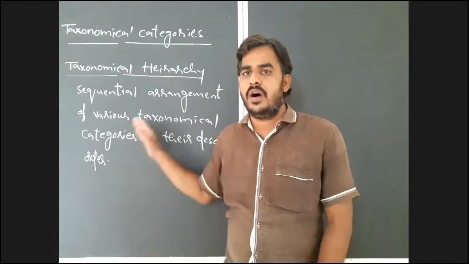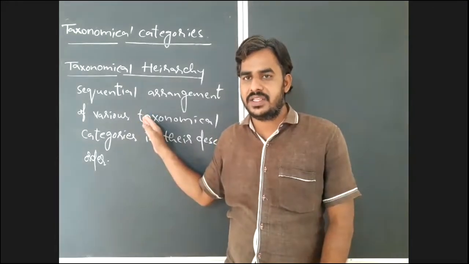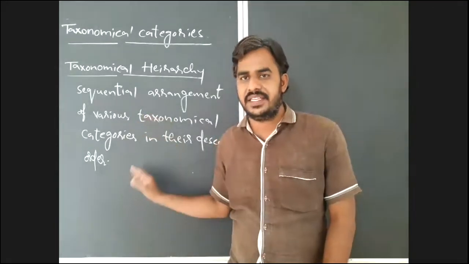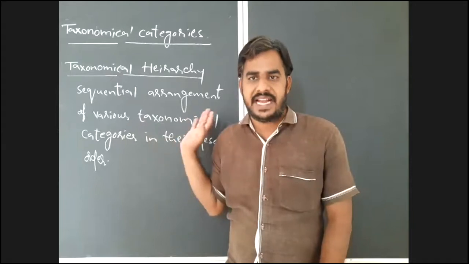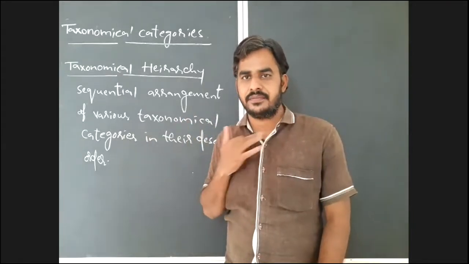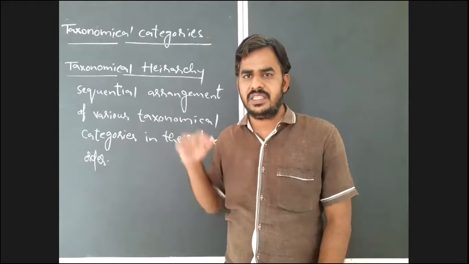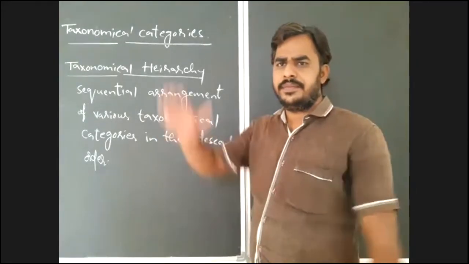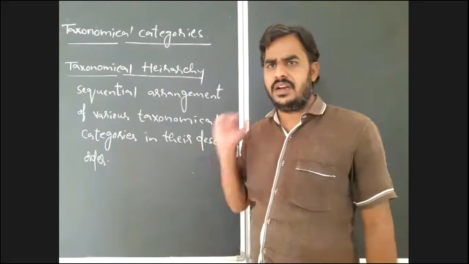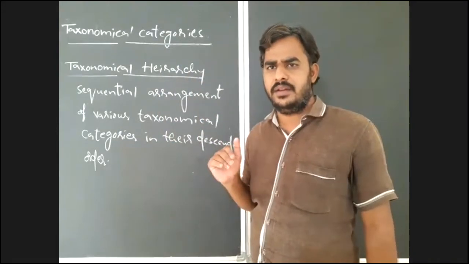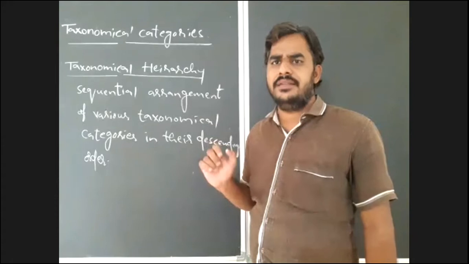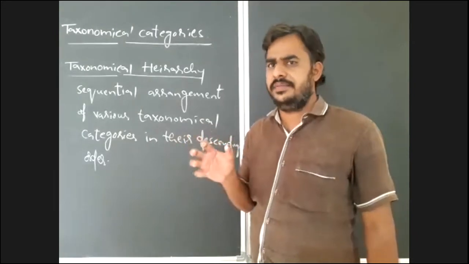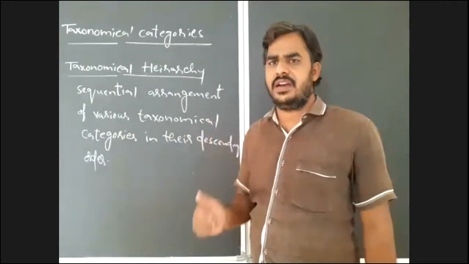So all the taxonomical categories should always be arranged in descending order in the taxonomical hierarchy. That you have to remember. These are grouping units for the classification of living organisms.